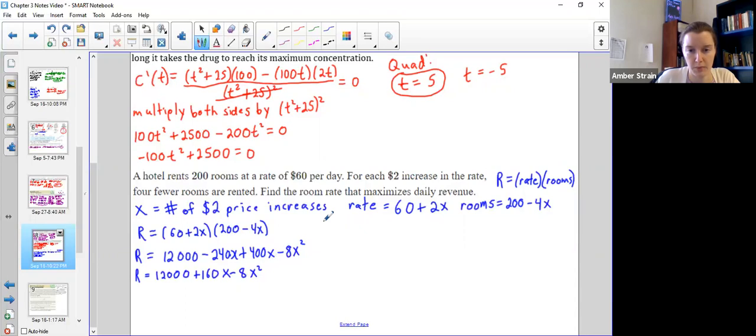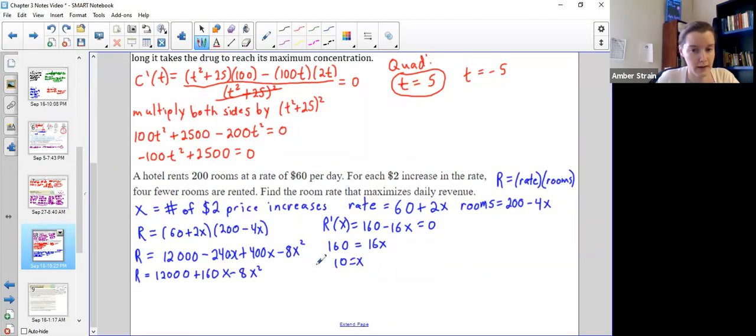Okay, all of these optimizations dealt with a derivative with respect to the variable x, so that's going to be 160 minus 16x, 2 times 8 is 16. We always set that derivative equal to 0, which means 160 is equal to 16x, which means x equals 10.